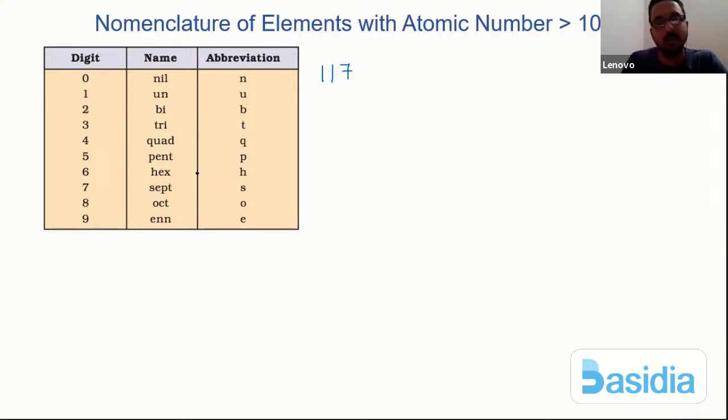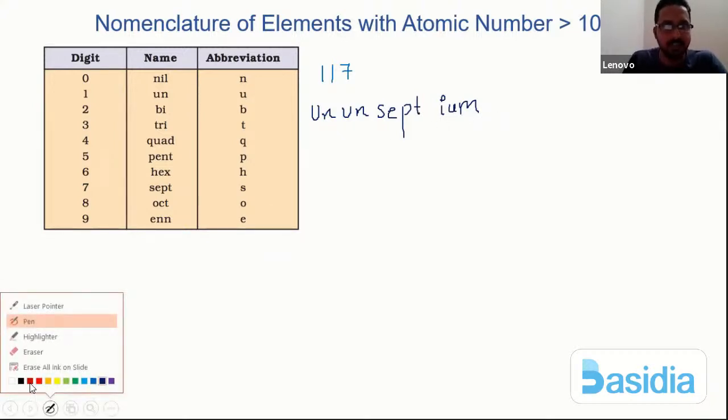So 117, how do I solve it? 1 is a representation of UN first. Then again you are having UN because there's one more 1. Then for the 7 you have sept, and the name should end by adding IUM. So I can say ununseptium.